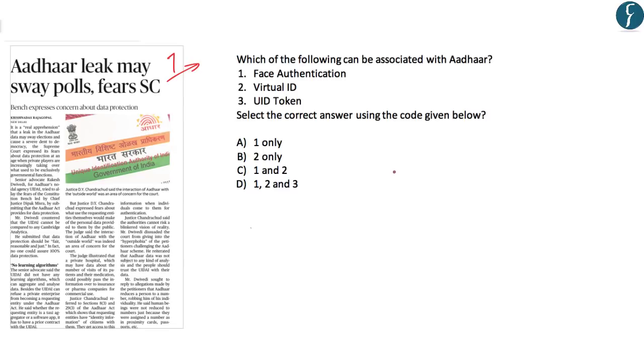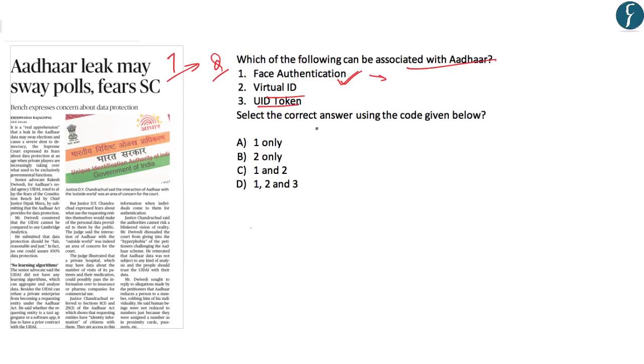Let's see some of the questions which can be found with respect to Aadhaar. Consider this question. Which of the following can be associated with Aadhaar? Face authentication. Yes, we know that face authentication was recently in news, and Aadhaar has approved face authentication as another mode of Aadhaar authentication. Next, virtual ID. This was also very much in news, as with respect to data leak or misuse of Aadhaar details, the government came up with the concept of virtual Aadhaar ID, where a temporary number may be issued.